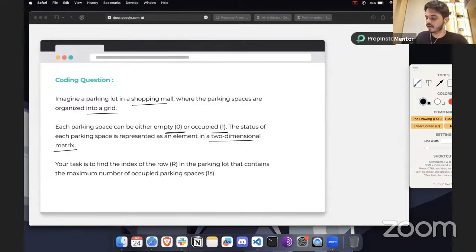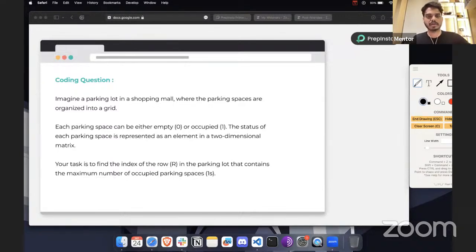Your task is to find the index of the row, represented by R, in the parking lot that contains the maximum number of occupied parking spaces, which is ones. So basically there is a grid with ones and zeros for occupied spaces in the parking lot, and depending upon that, we need to find where the maximum occupancy is.